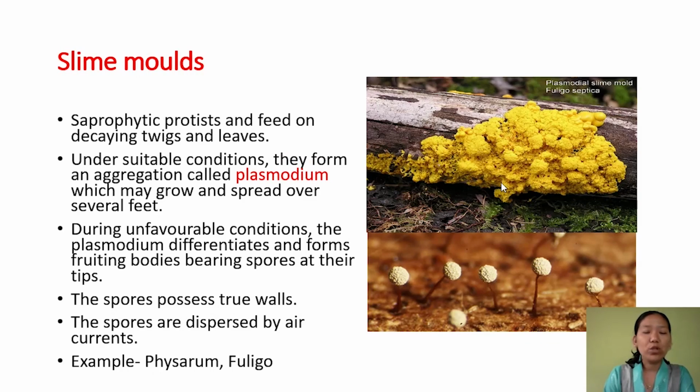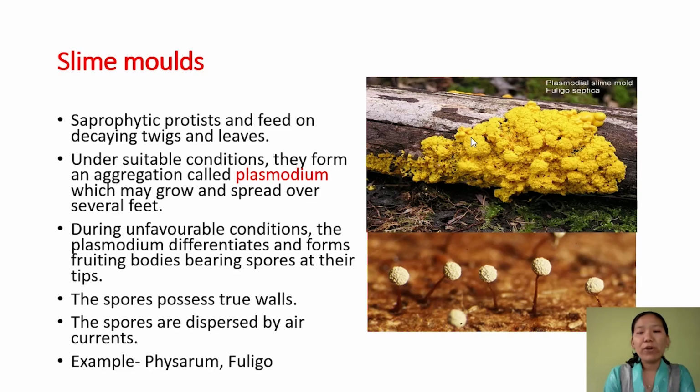Next is slime mold. Slime molds are saprophytic protists, which feed on dead and decaying twigs, logs or leaves. Under favorable condition, they form an aggregate called plasmodium, and then it grows and spreads all over.